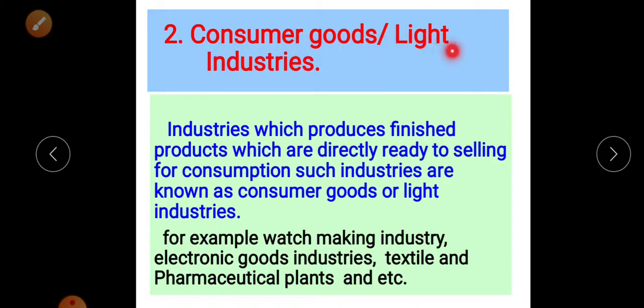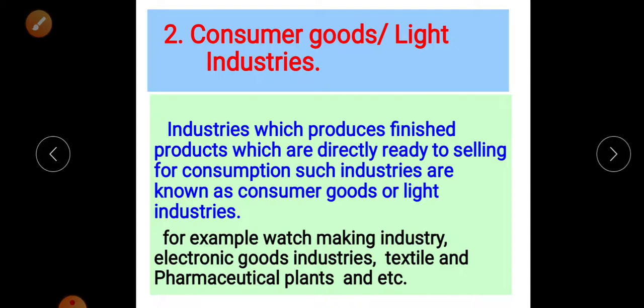Now second, consumer goods or lightweight industries. Industries which produce finished products that are directly ready for selling for consumption are known as consumer goods or lightweight industries. Almost all the products which we consume or purchase are lightweight products, and the industries that produce them are known as consumer goods industries.